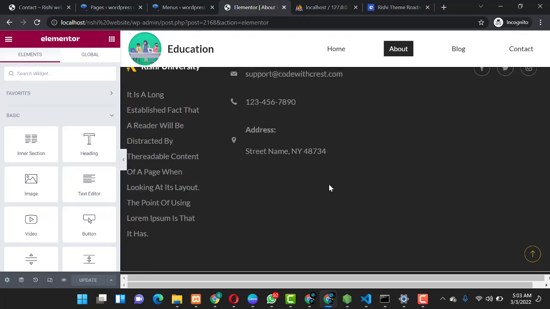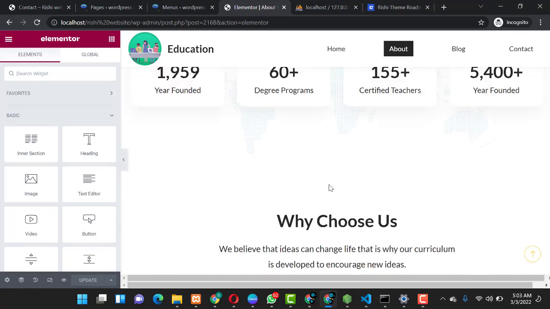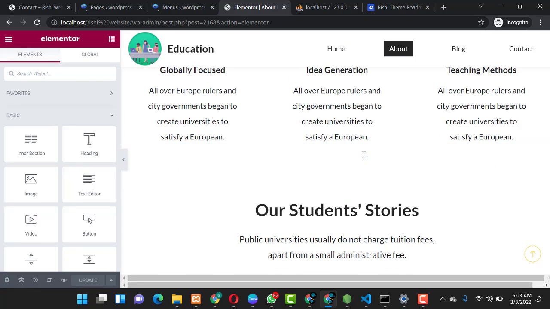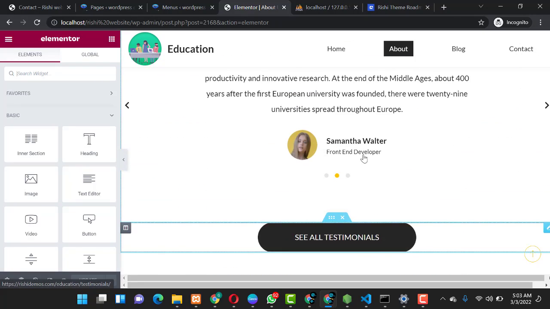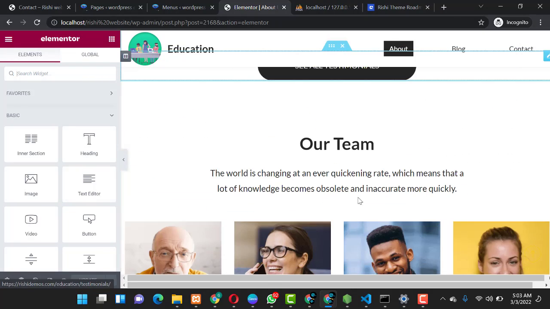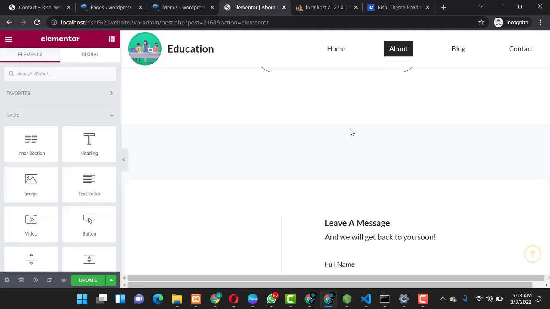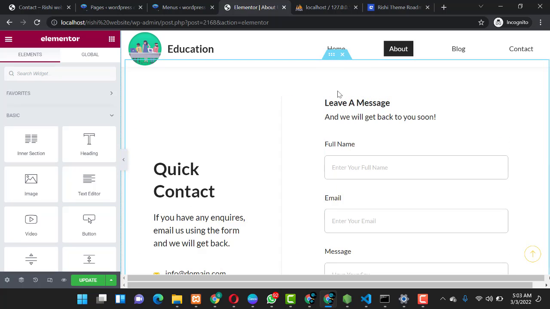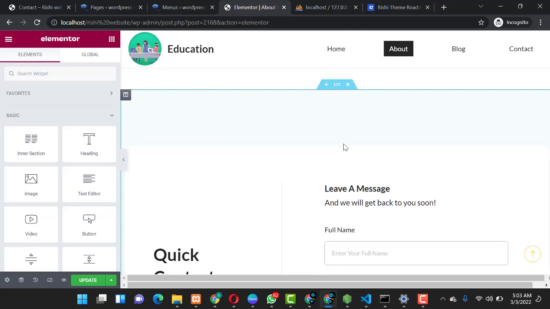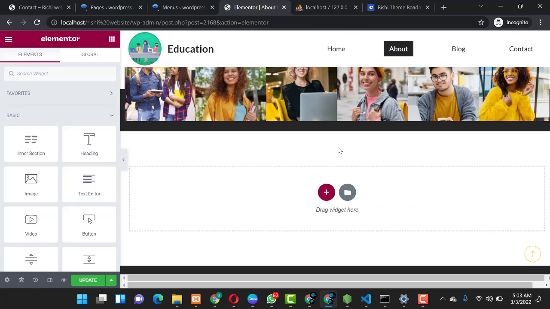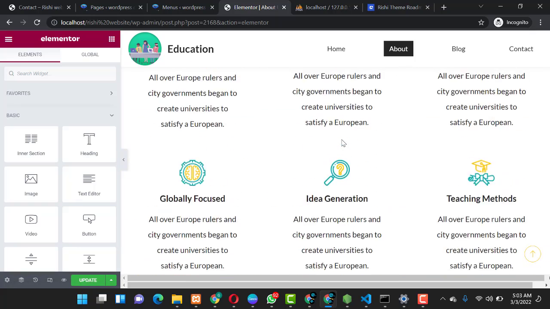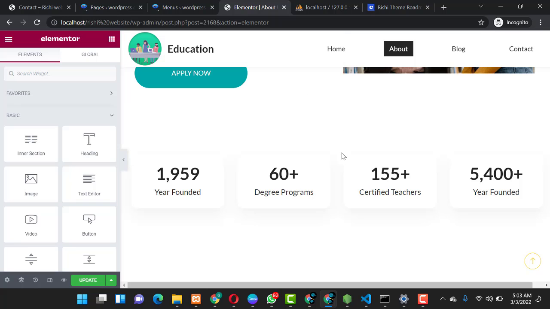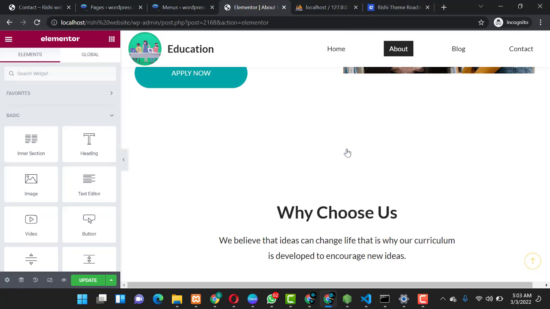So basically what you can do here, like we can remove this over here. Our student story, see all testimonials, you can remove this, and you remove this since it will be at the contact level. So guys, you get rid of this, you have something like this. So you can get rid of this and this.